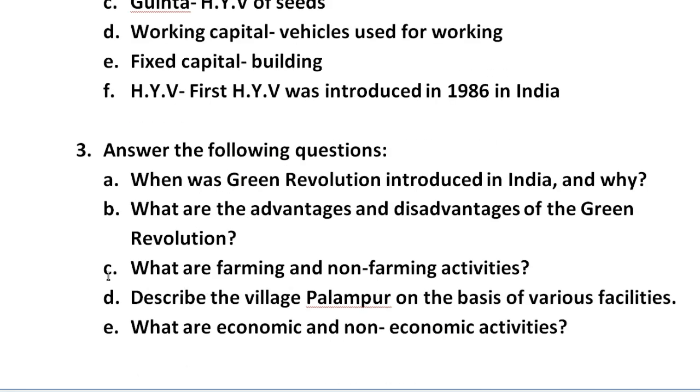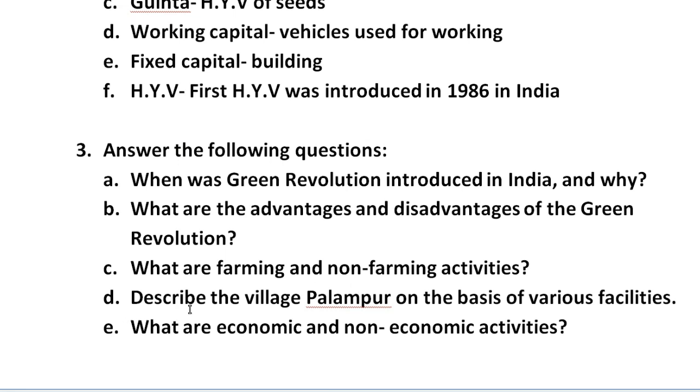Now question number 3 we have here, answer the following questions. So here we have some questions and you have to give the answers. First we have, when was green revolution introduced in India and why? So the year you have to mention as well as why, what is the reason. Second we have, what are the advantages and disadvantages of the green revolution? So here you have to write the merits and the demerits of the green revolution. It means the positive side and the negative side of the green revolution. For this you have to know what you mean by green revolution. Third we have, what are farming and non-farming activities? So of course, what do you mean by farming activities and non-farming activities, that you have to explain here.